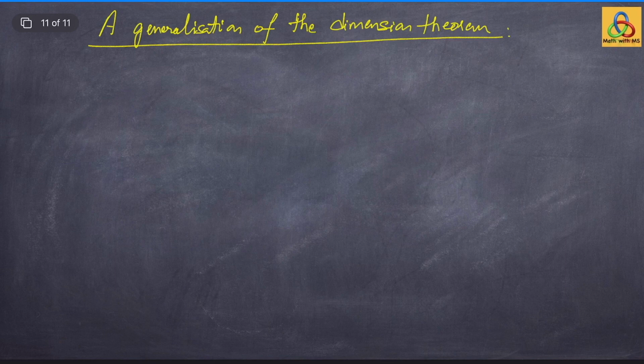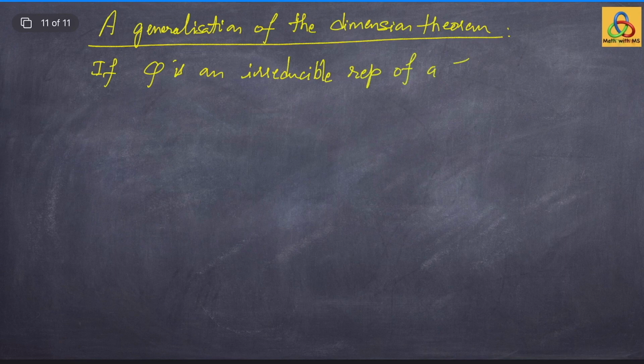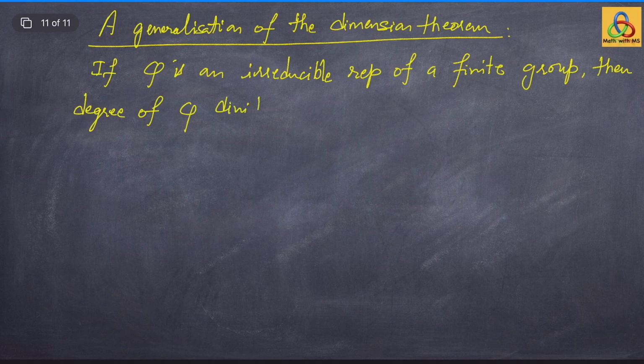If phi is an irreducible representation of a finite group G, then the degree of phi divides the order of G by the center of the group G. This in particular would imply the dimension theorem because the order of G by the center of G divides the order of the group.